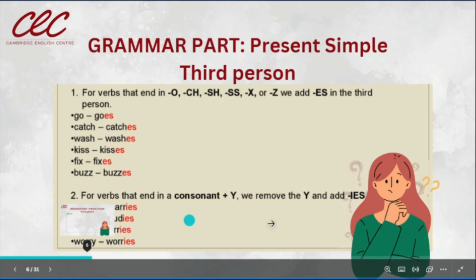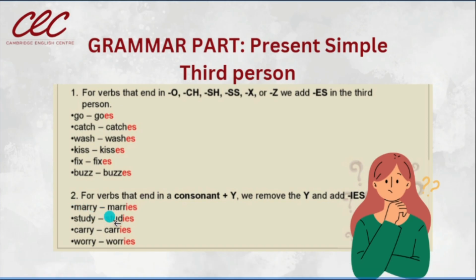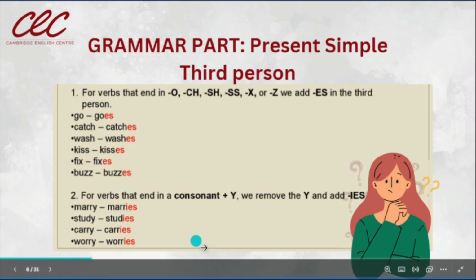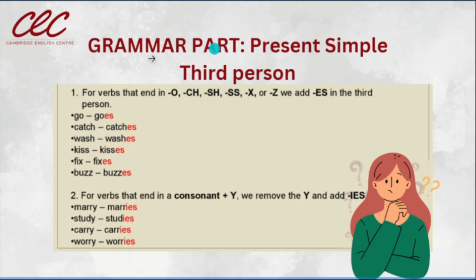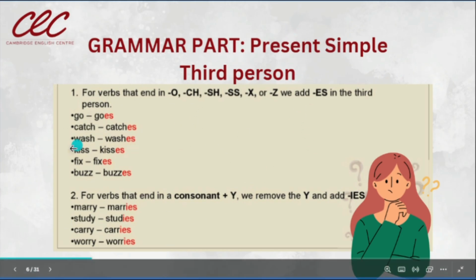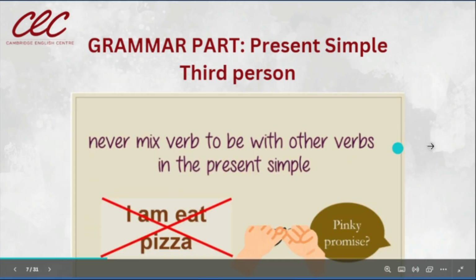We have the consonant and the Y, so we remove the Y and add IES. So these are the rules when we are adding the S to the third person, that means he, she, and it in the present simple. All of these rules are for the present simple.